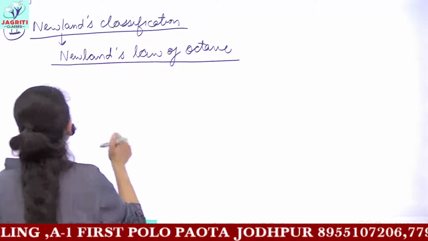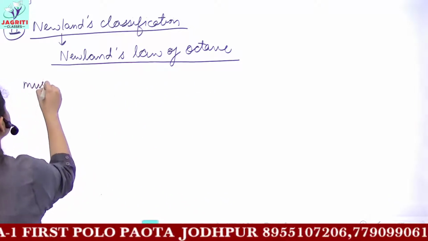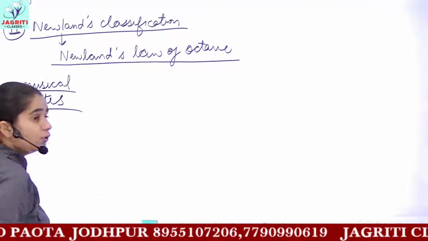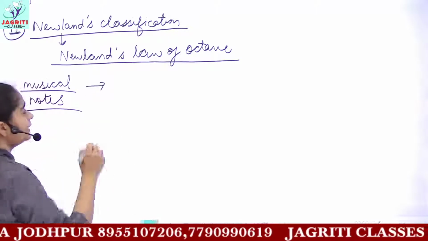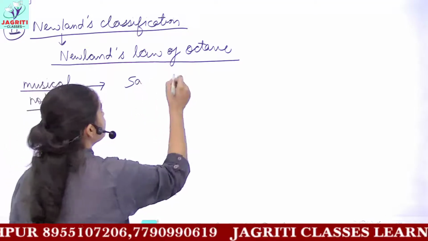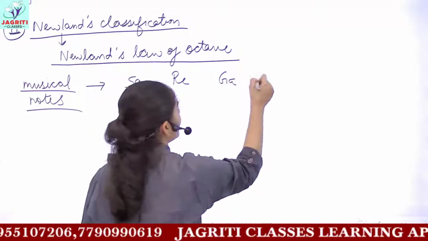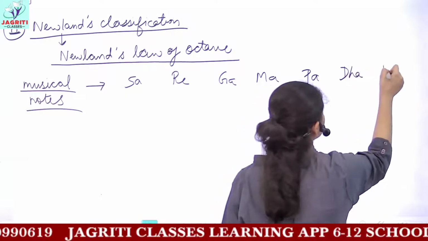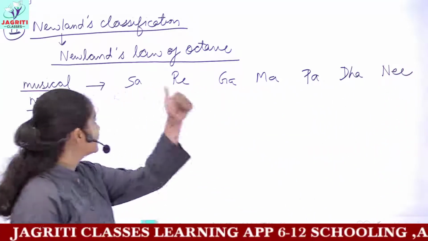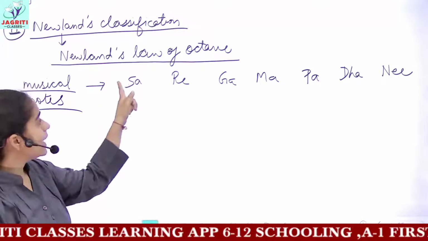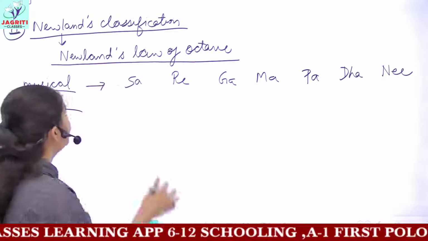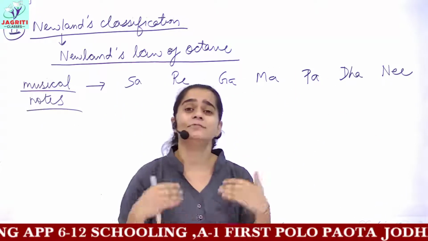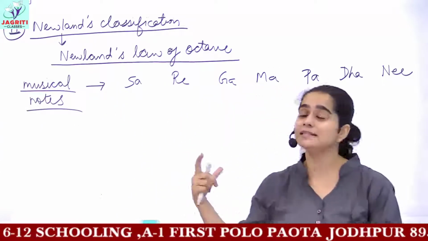Now you know that you have many musical notes, which may be referred to differently in different languages, and you have sa, re, ga, ma, then comes pa, dha, ni, and then again it comes back to sa. So these are the musical notes which you have, and accordingly Newland also used this basis of musical notes and classified the elements in his own way.